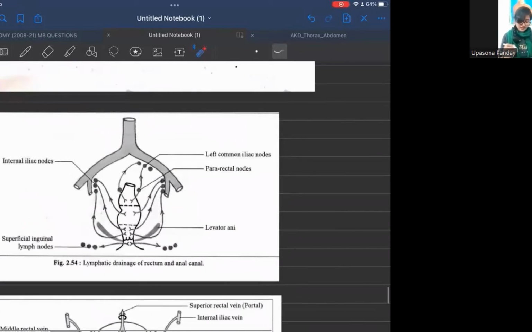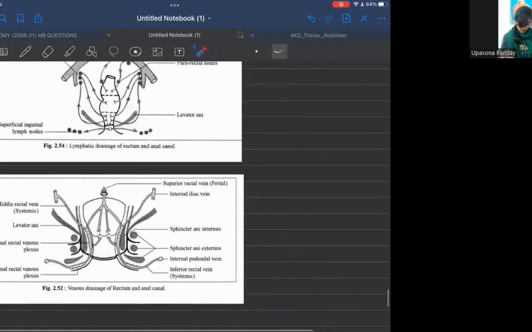Why? Because this is our pectinate line, and the lymphatics from below the pectinate line drain into the superficial inguinal lymph nodes, and from above the pectinate line, those drain into the internal iliac lymph nodes. So the lymphatic drainage is different. So this pectinate line acts as the watershed line.